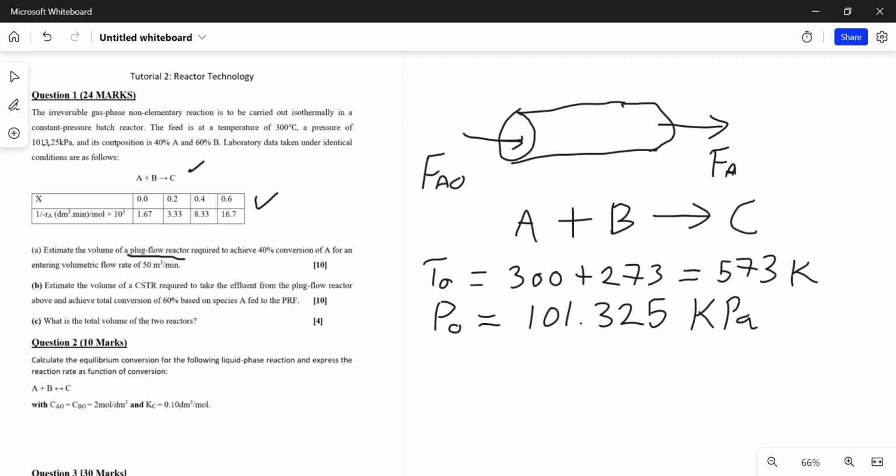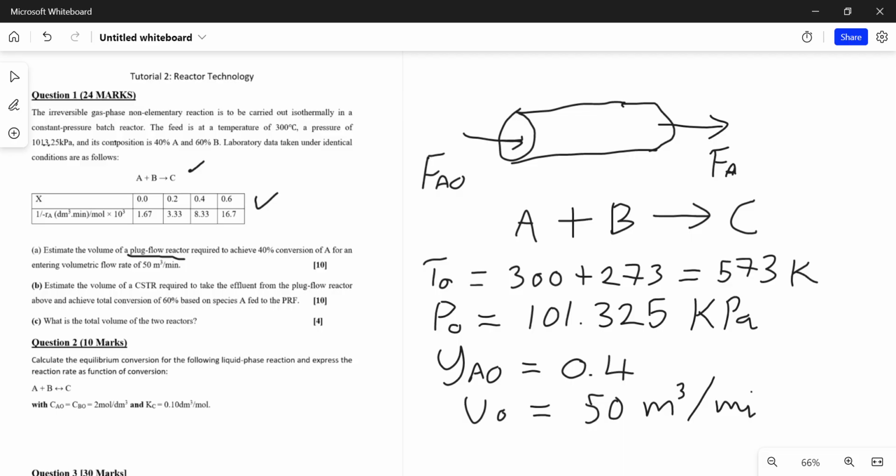The other thing you're given is your initial molar flow rate of species A, which is 0.4. And lastly, you are given the initial flow rate, which is 50 cubic meters per minute.